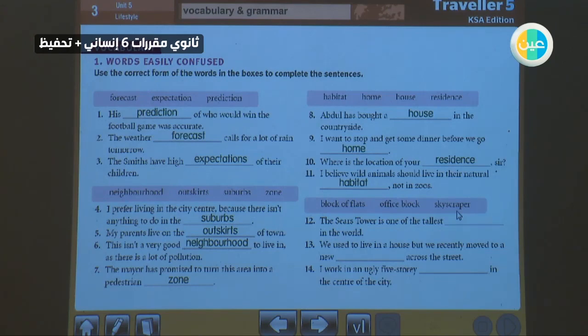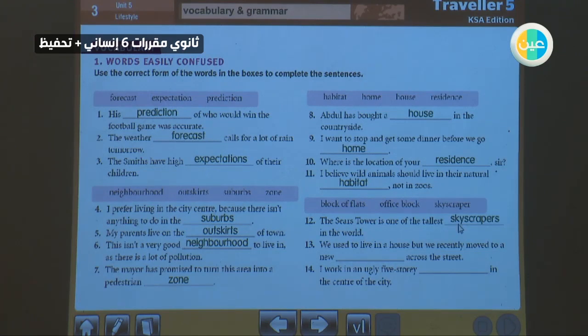A block of flats is a building that has many flats. But here, the Sears Tower is one of the tallest skyscrapers in the world.